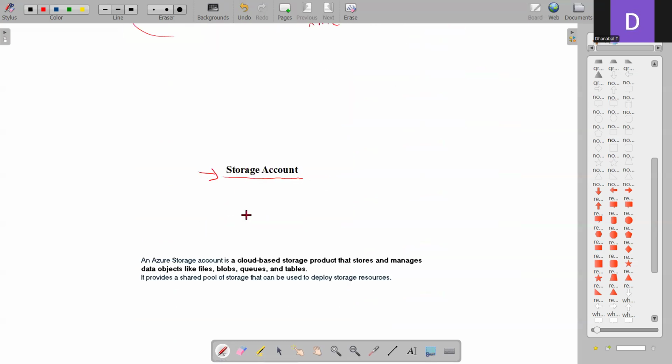We can go for one solution in Azure, a storage account. A storage account is an account where we get cloud-based storage, where we can store data like files, blobs, queues, and tables. And this storage account is a serverless storage.